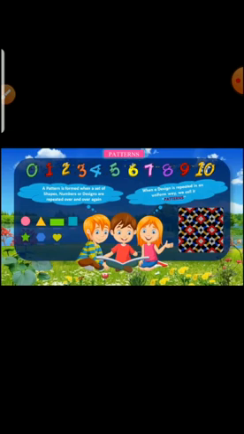Okay, children, we will see some examples of patterns now. First, floor patterns, floor tiles. We can see this in our home, school, shopping malls and everywhere. In floor tiles, we can see patterns in our school, at home, and in the shopping mall, everywhere.